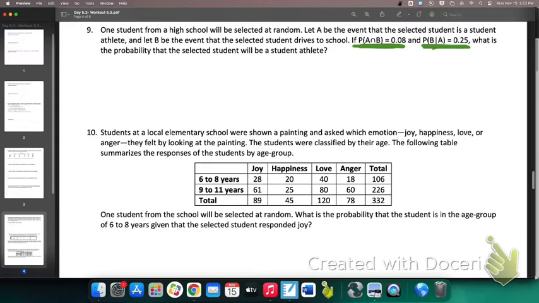Hey, are these mutually exclusive? No. Why not? They've got an 8% overlap. They are not mutually exclusive. It doesn't matter for this problem, I am just pointing it out.